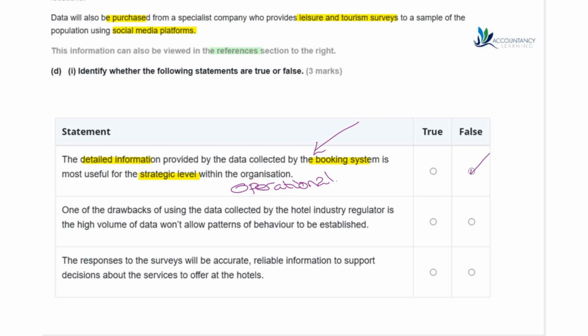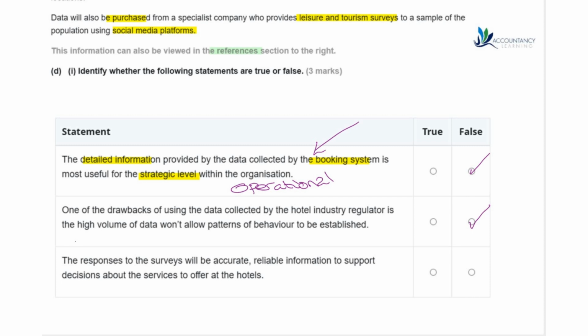One of the drawbacks of using data collected by the hotel industry regulator is the high volume of data won't allow patterns of behaviour to be established. So this is false because patterns can always be found in data. So if there is a pattern or if there is a trend, there's various analysis work that can be done in order to find those patterns. It might not be quick, but you can still do it.